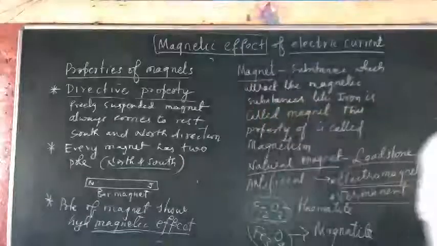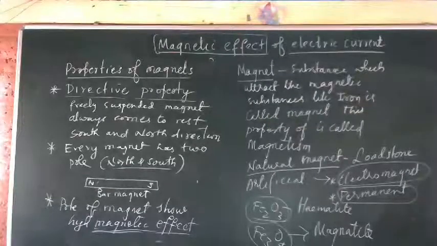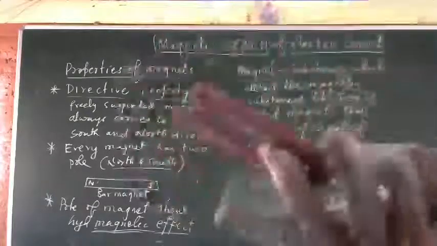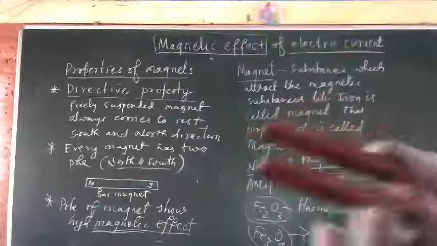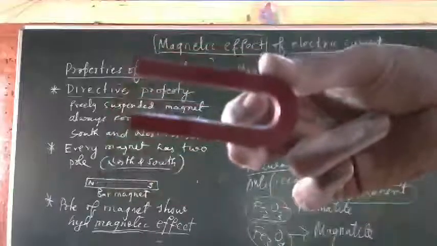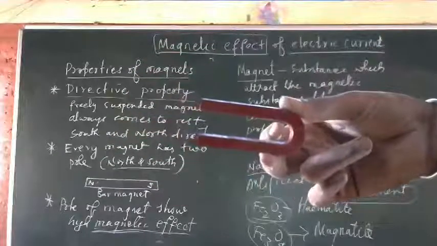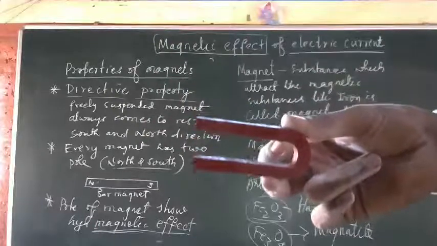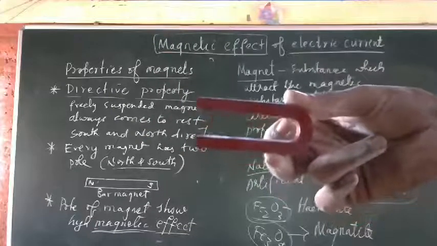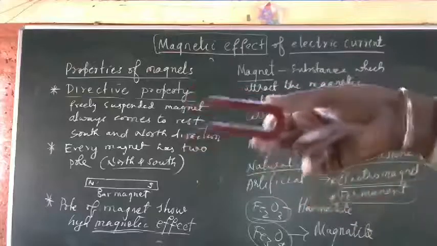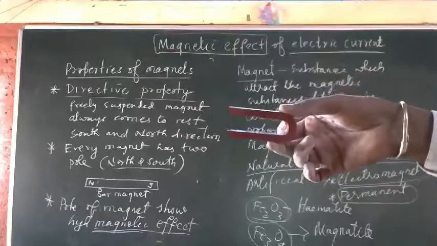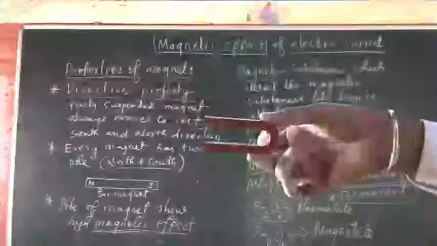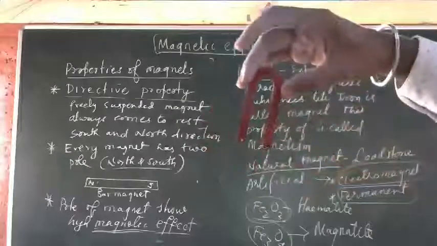So magnets are of many types. I am showing you two types of magnets here. This is a horseshoe magnet. Remember this is very important because it appears in the syllabus many times. You can see this. So I hope it is visible to you. This is a horseshoe magnet and this is a bar magnet.